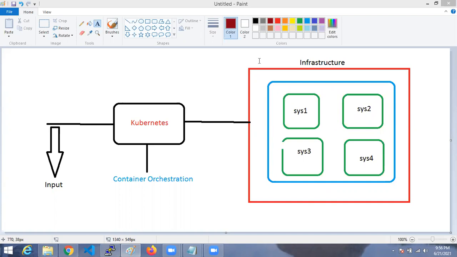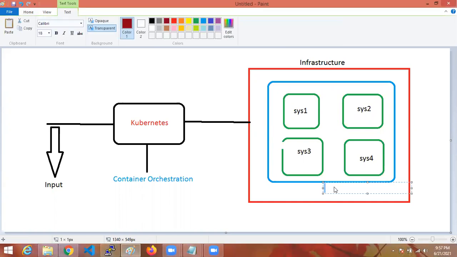Kubernetes we should install on one machine. See here, in this entire cluster, Kubernetes is installed on one machine, and the remaining machines you add to that machine. That I'll show you. First, you need to understand the concept. What is this cluster?